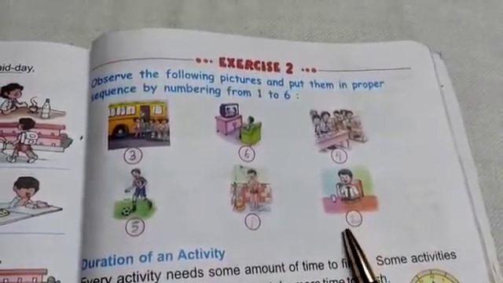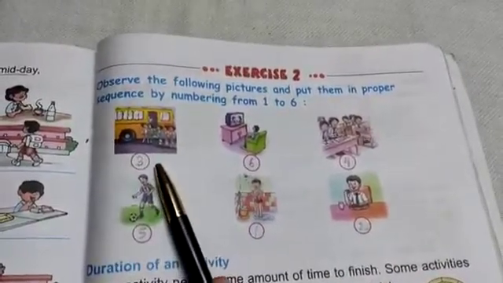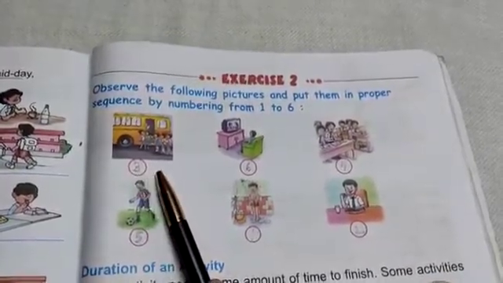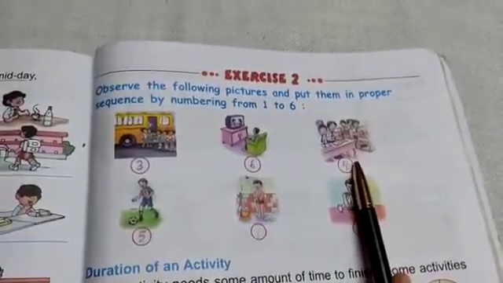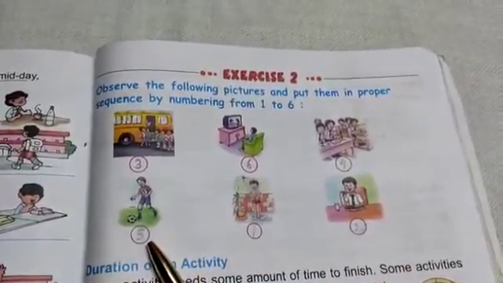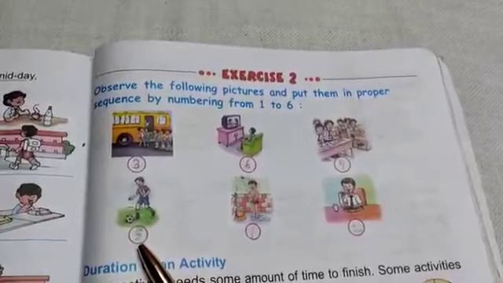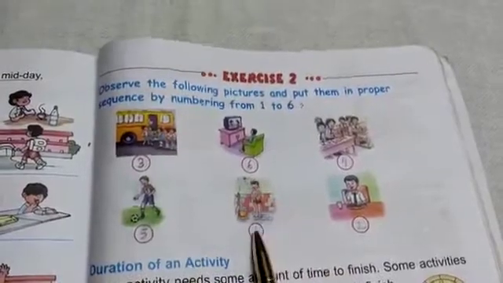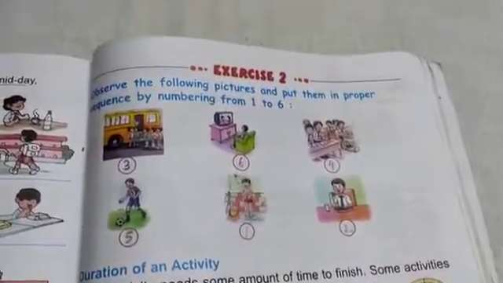After completing his bath, he will have his breakfast. So put number 2. After he has completed his breakfast, he will take the school bus and go to school. So put number 3. Once he reaches school, he will study in the classroom. So put number 4. After completing his studies, he will play games. He will play football. So put number 5. After playing at night time, he'll watch TV. So put number 6. So the sequence is 1, 2, 3, 4, 5, 6. Okay, children?